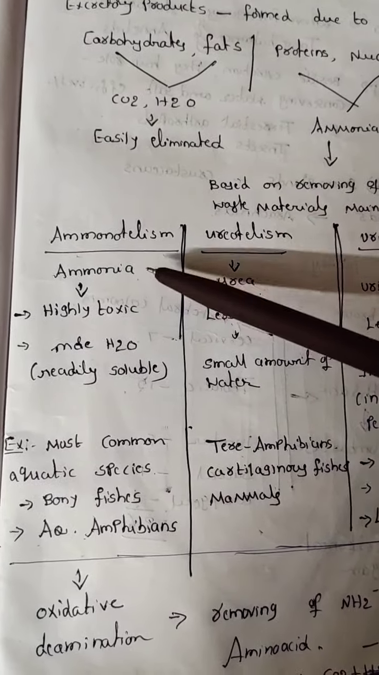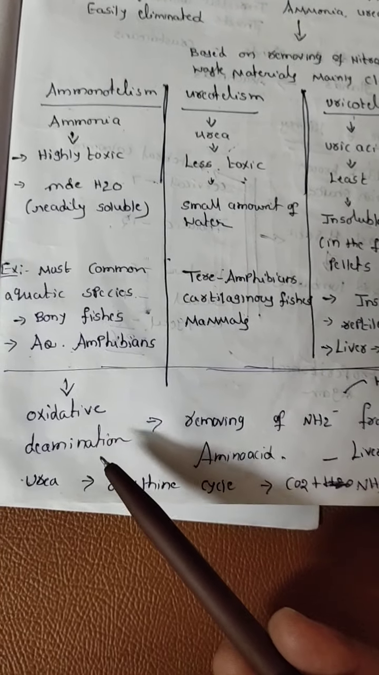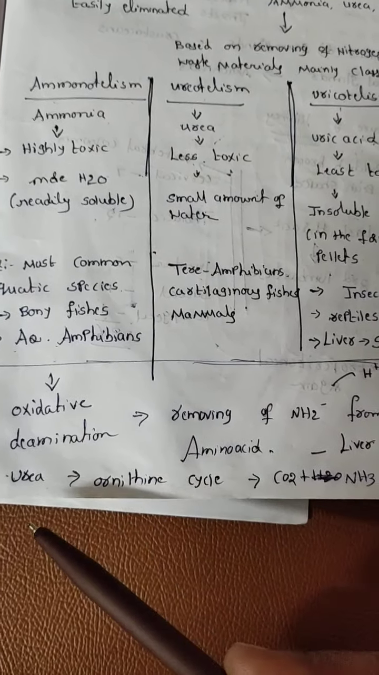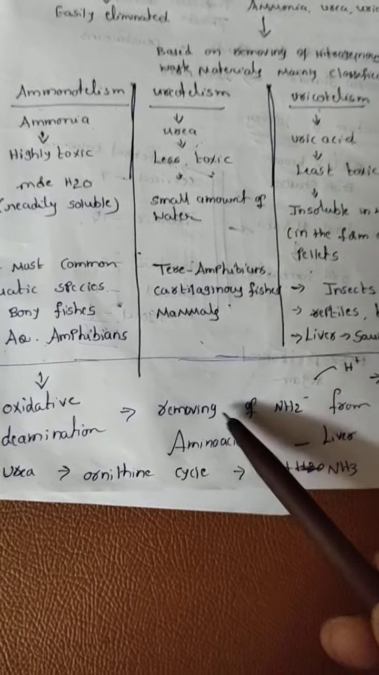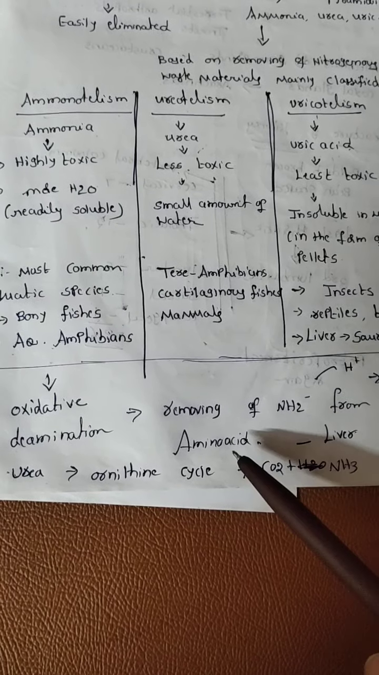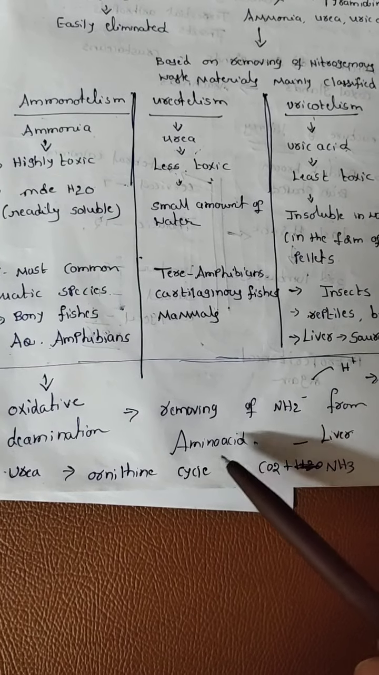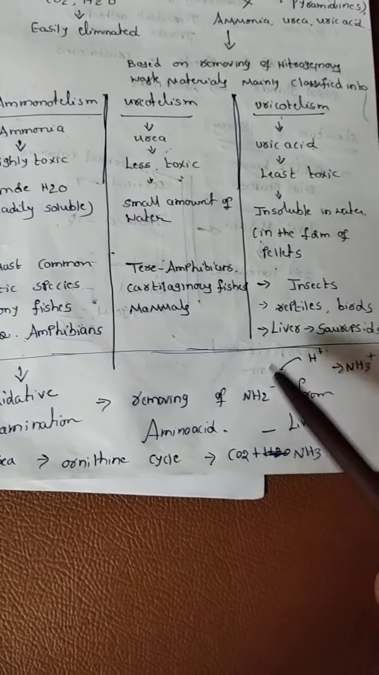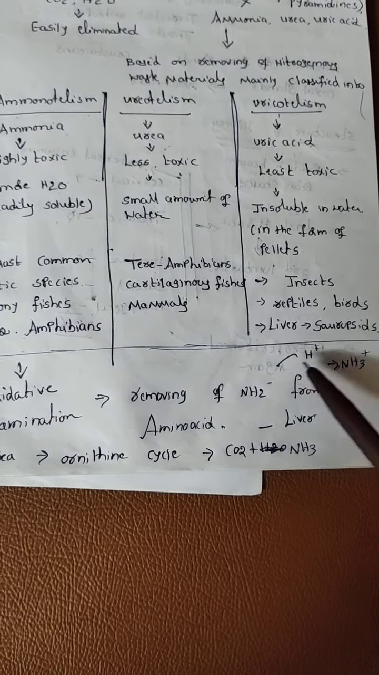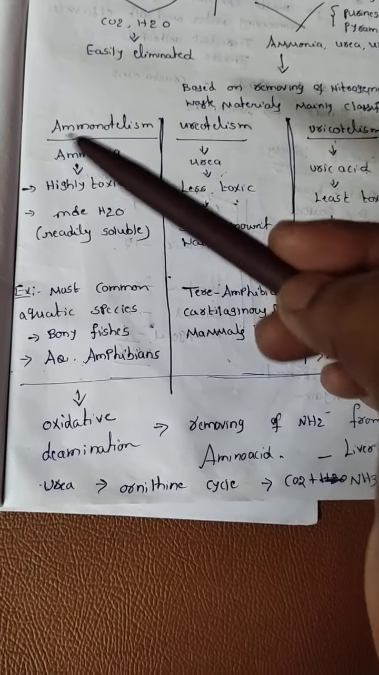How is this ammonia formed? Ammonia is formed by oxidative deamination. What is meant by oxidative deamination? Removing the amine group from amino acids. When the amine group is removed from these amino acids, it combines with hydrogen and can form ammonia. Now this ammonia is eliminated from the body.